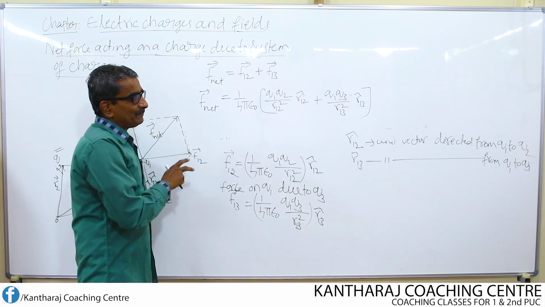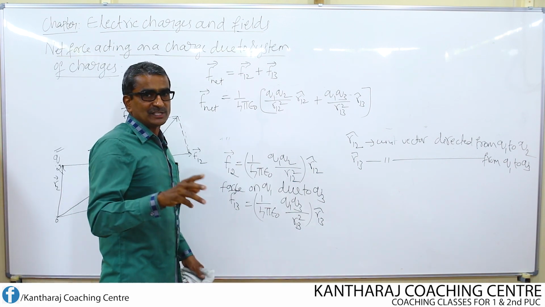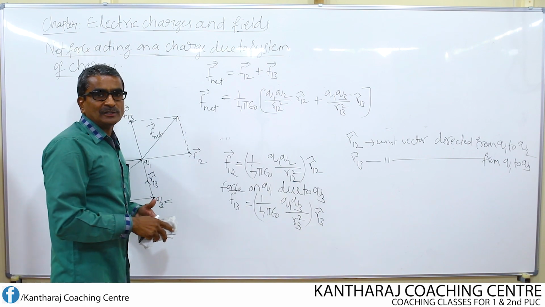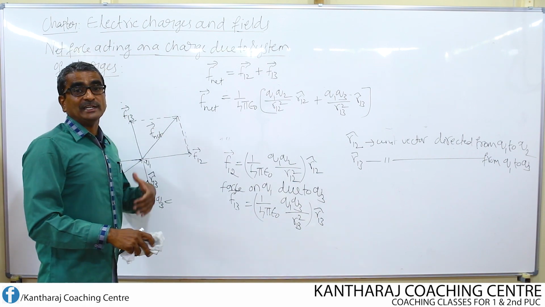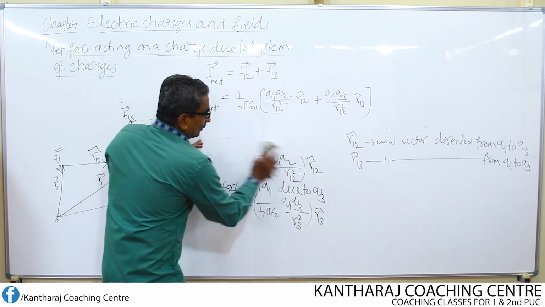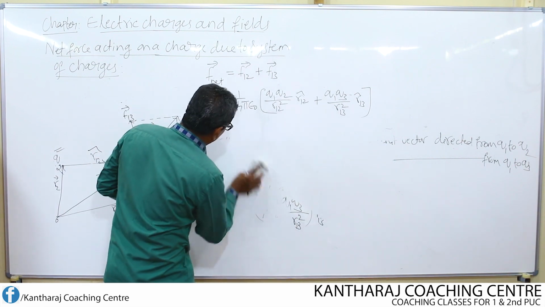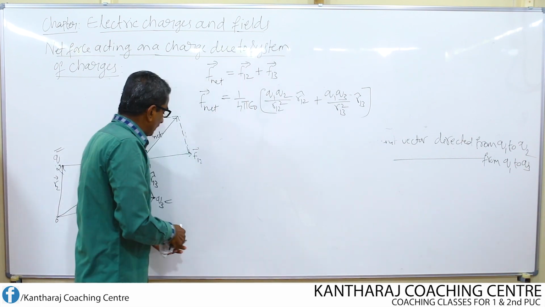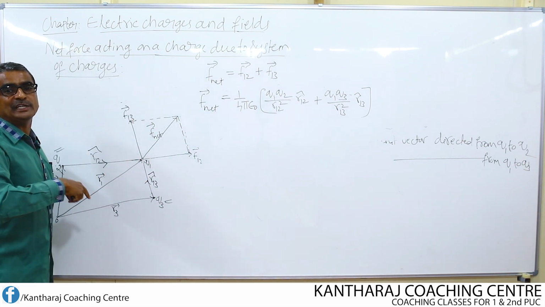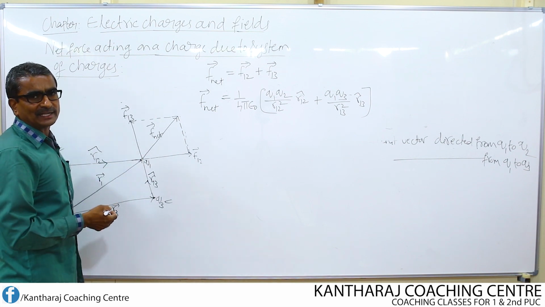Here I have taken a system of 3 charges. Suppose I want to extend this to n number of charges, then what will be the net force acting on the charge Q1 due to n charges? N means any number I can consider.